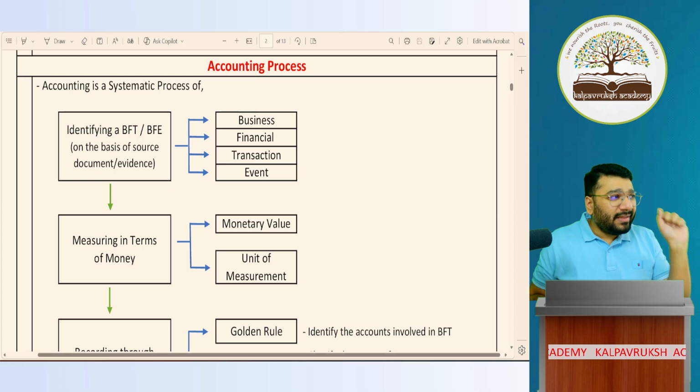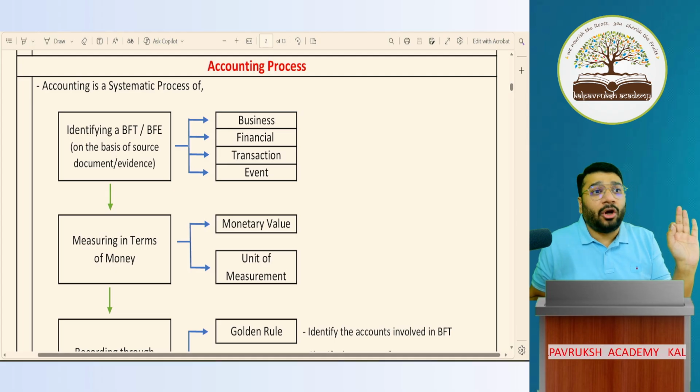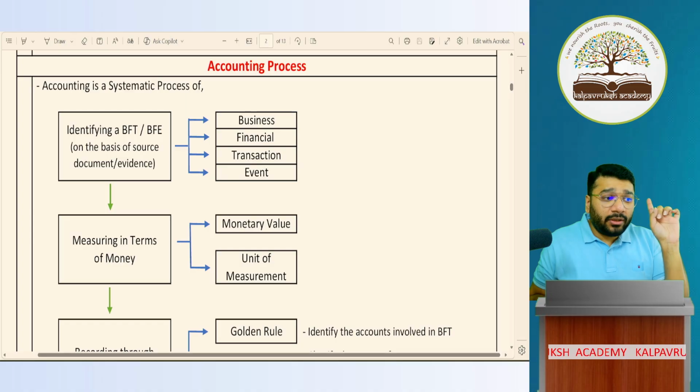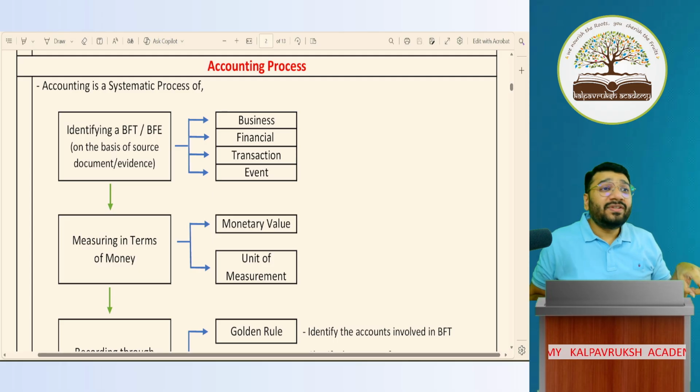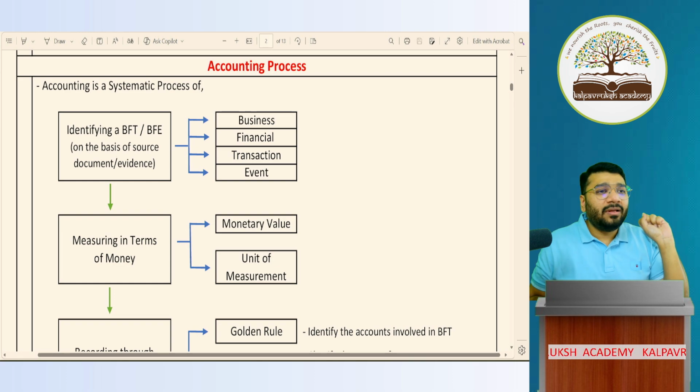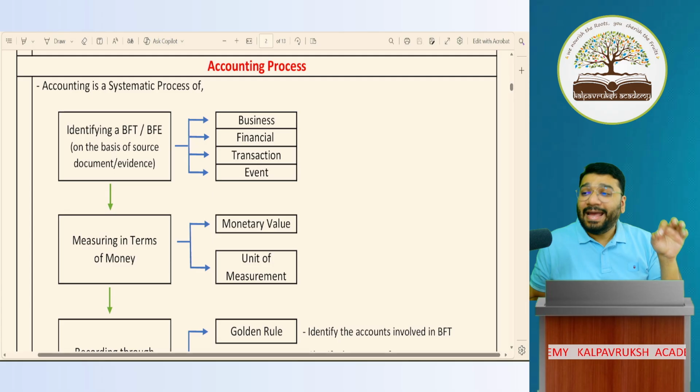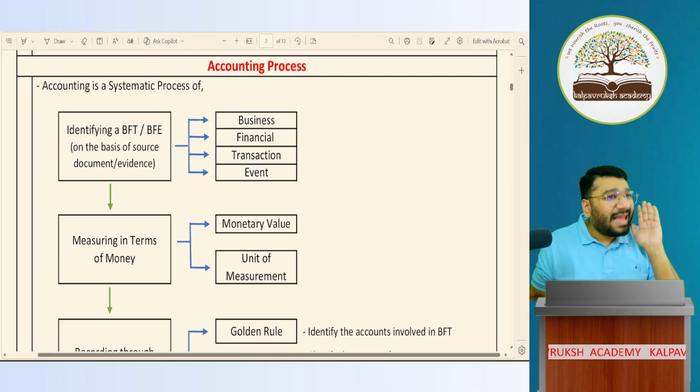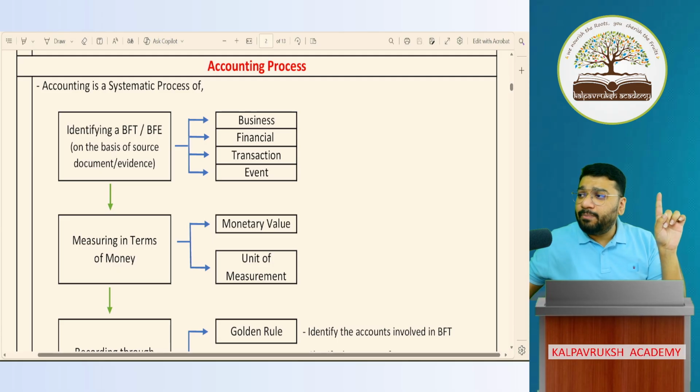I'm telling you guys, there are certain chapters of 11th standard which have a direct carry forward impact in your 12th standard. If those topics are not strong, you're not screwed, you are royally screwed. Which are those chapters, sir? Rules of debit credit. In that, there are two rules, golden rule and modern rule. I want you to be a pro in modern rule. Throughout your 12th standard, and especially in volume 1 and volume 2, it is full of journal and ledger. Without modern rule, you will not be in a position to do the entries. So the rules of debit credit chapter of 11th standard is very, very important for me.